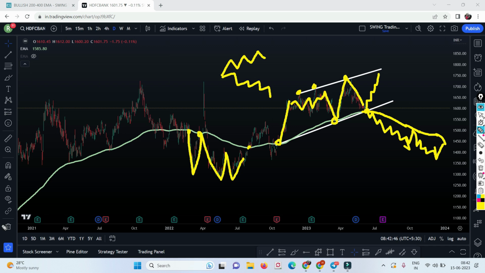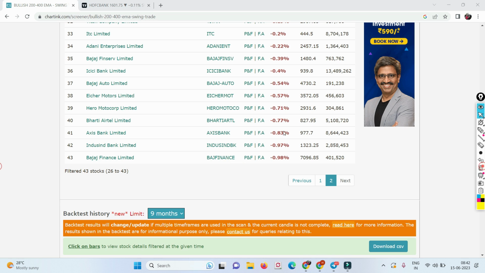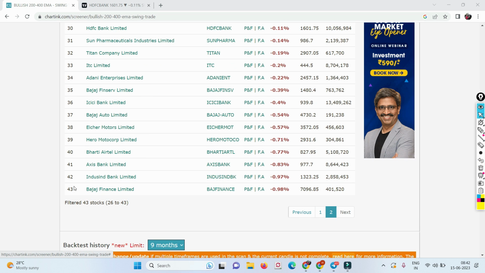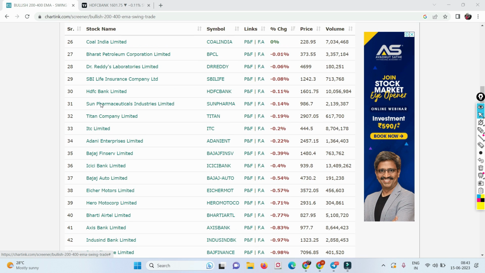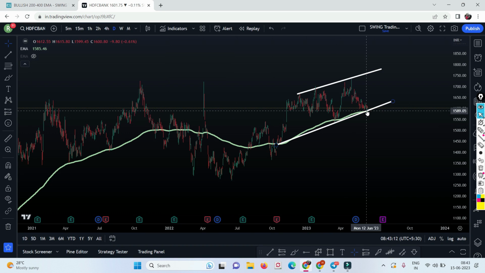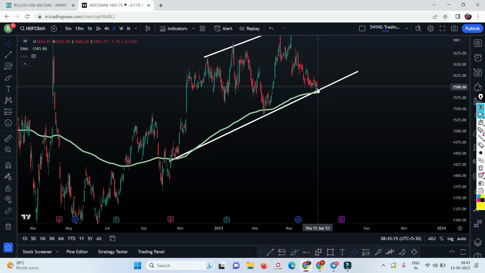So technically, let me again take you back to this chart link, right? Now 43 stocks are above the 200 moving average. Let me show you one more thing. Let's take an example of HDFC Bank only. It's showing because we said above 200 moving average, so technically this is above the 200 moving average only. That's the reason it shows up.